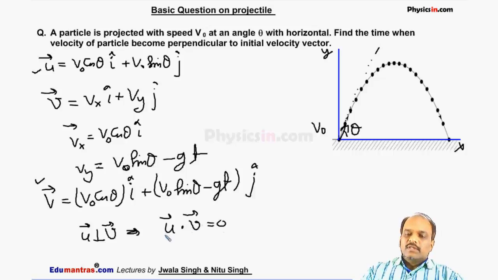The two vectors, initial velocity vector and velocity at any instant, are perpendicular if their dot product is 0.